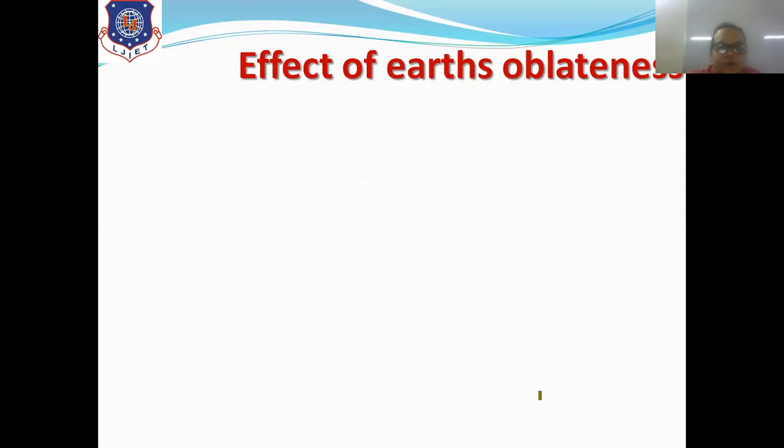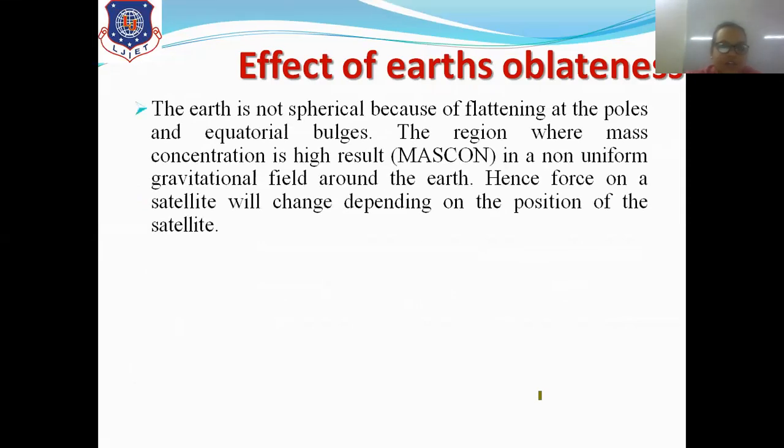Now, next is the effect of Earth's oblateness, right? The Earth is not spherical because of flattening at the poles. As we have seen earlier, why is there eccentricity variation? Due to the equatorial bulge, right? But the effect of Earth's oblateness is due to flattening at the poles and also due to the equatorial bulge.